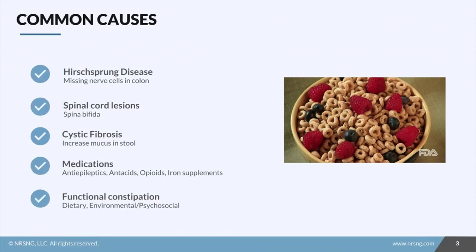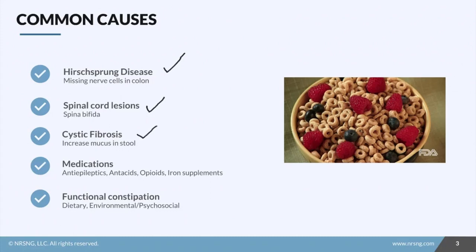Before we get into talking about some specifics for our nursing care, I want to take a couple of minutes to just highlight some common causes of constipation in kids. Some of these are unique to pediatrics, so it's important to be aware that they can be the potential cause. The first one is called Hirschsprung disease. Hirschsprung disease is when there are really important nerve cells missing in the colon. So these kids are not able to sense when they need to have a bowel movement, which leads to constipation. Next is any kind of spinal cord lesion, because again they're going to have difficulty sensing when they need to go to the bathroom. An example of this that we see in kids is spina bifida.